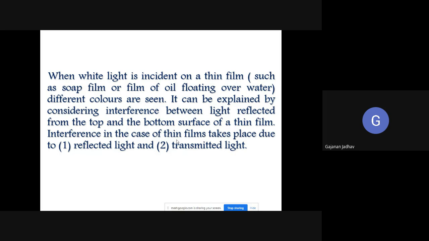So just try to understand that whatever the ray is there, it suffers a reflection at the air medium surface, and it undergoes a phase change. How much phase change happened? That is pi, isn't it? Pi is the phase change, and the path difference you can say is lambda by 2. How much will the phase change be there? Pi.